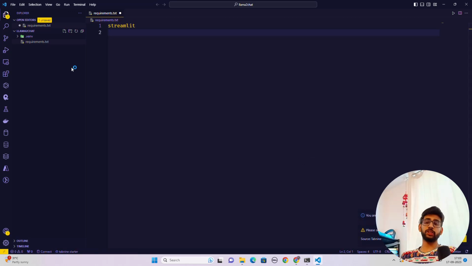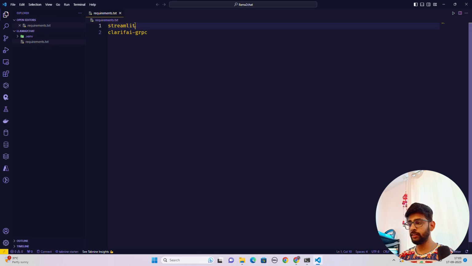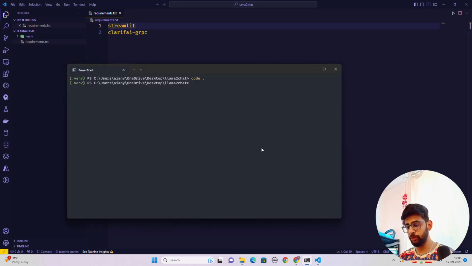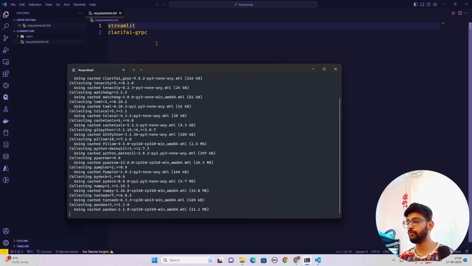And here I'm going to install a few libraries. So the first thing that we need is Streamlit, because Clarifai right now supports Streamlit application deployment directly through GitHub or through some other connectors. Now here I'm going to write streamlit, and I also need something called clarifai-grpc, because we are going to use that API that we're going to deploy. Now these are the requirements that we have for now. So let me just do pip install -r requirements.txt, and it will install all these dependencies within Streamlit and Clarifai gRPC.